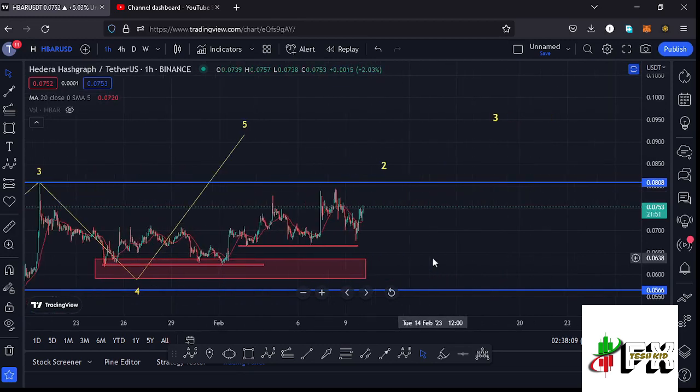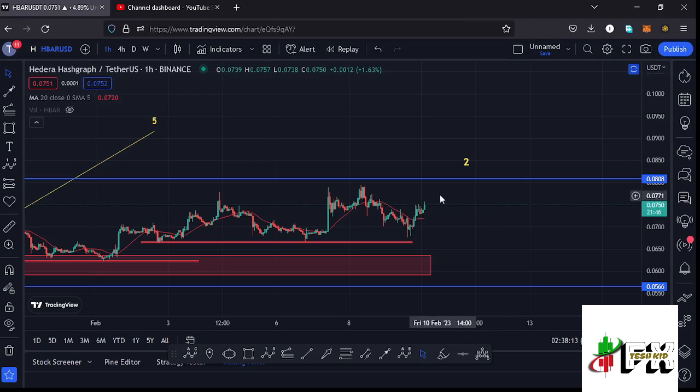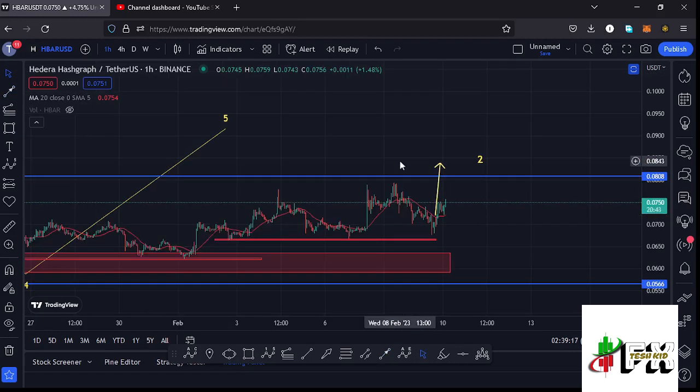And to get to the short-term scenarios that I'm expecting to play out, here on the 1 hour chart you can see that we have managed to break above the 20-day MA, which is now acting as support for us to continue pushing even higher. And I said to you in my previous videos that a break above the 20-day MA could trigger a move that could help us continue pushing even higher, get back to the wave 3 high at around the $0.0808 mark, and a break above the wave 3 high will be enough confirmation that whatever we are seeing here on the Hbar chart is a movement to the upside in the formation of this wave 5.